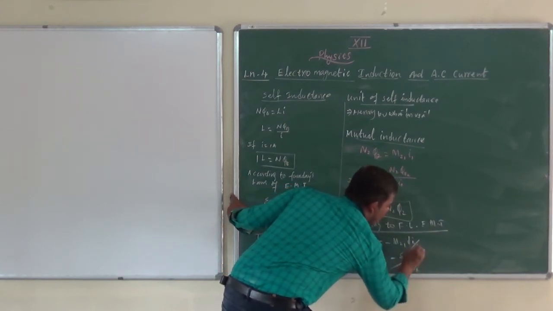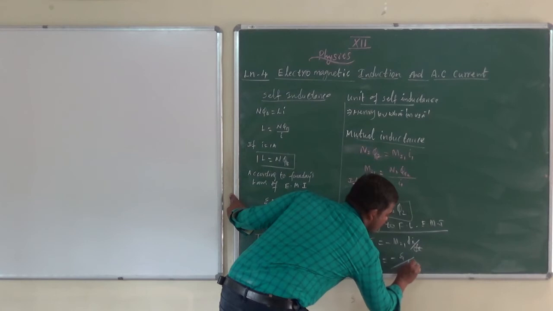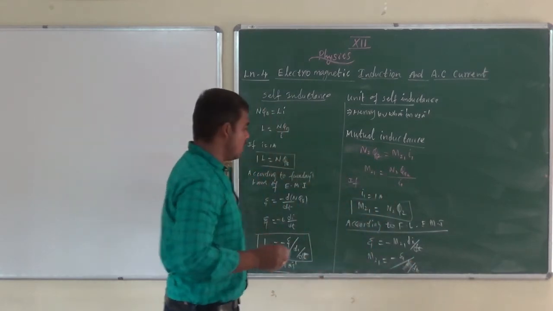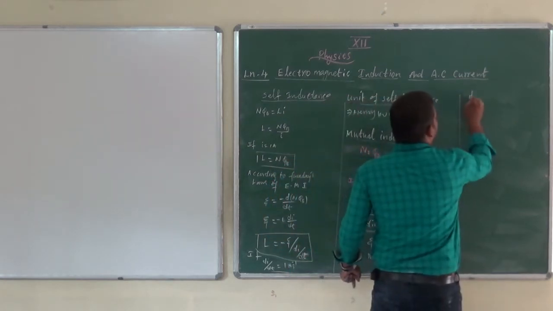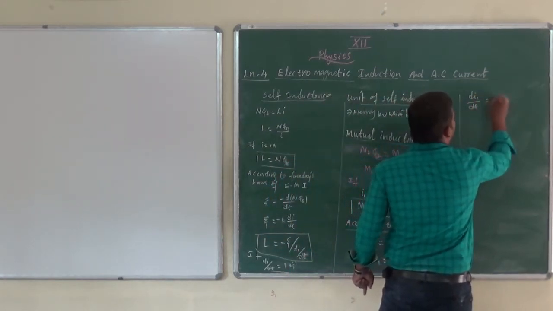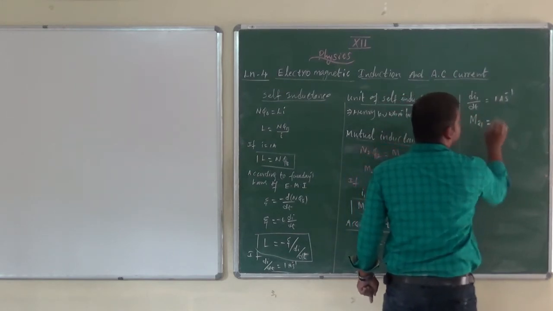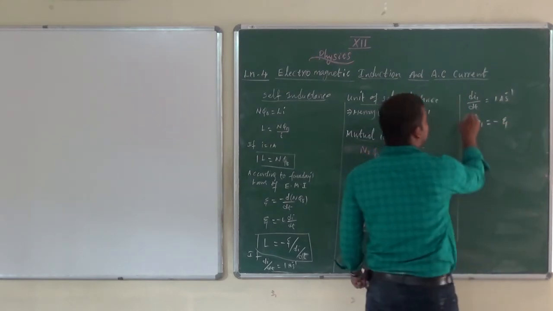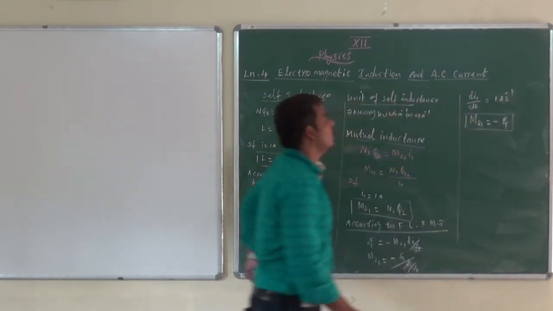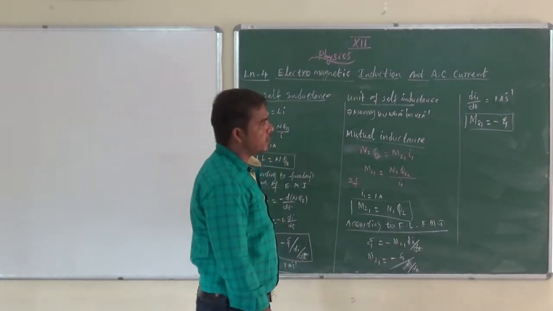Just identify that, this is dI1. When we substitute dI1 by dt equal to 1 ampere per second, mutual inductance M21 equal to minus induced EMF. We can give the definition of mutual inductance. I explained already, isn't it?